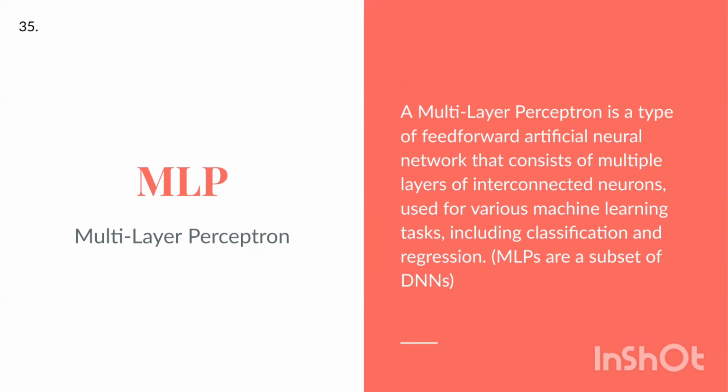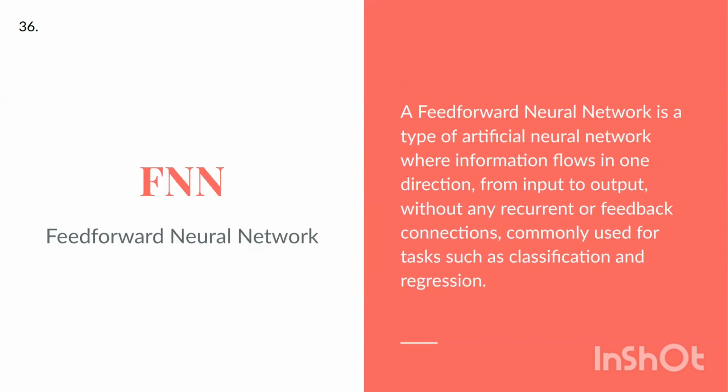MLPs are a subset of DNNs. FNN, Feed-Forward Neural Network. A feed-forward neural network is a type of artificial neural network where information flows in one direction from input to output, without any recurrent or feedback connections, commonly used for tasks such as classification and regression.